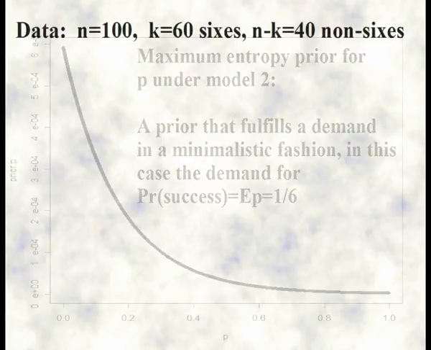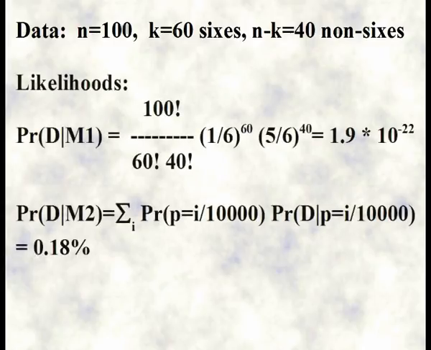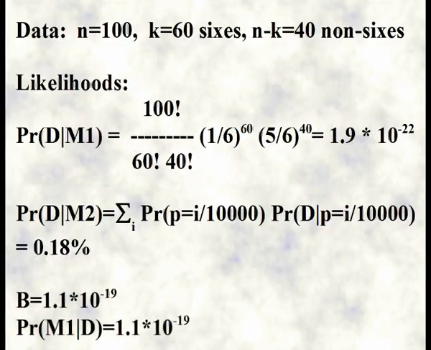After rolling the die 100 times, I got a total of 66 sixes, so you may well guess in which direction this is going. But let's do it anyhow. Model 1 gives a probability of 1.9 times 10 to the power minus 22 for this, while Model 2 gives a probability of 0.18%, meaning that the Bayes factor is 1.1 times 10 to the power minus 19, and that with equal prior probability for the models, the posterior probability for this being the fair die is 1.1 times 10 to the power minus 19.